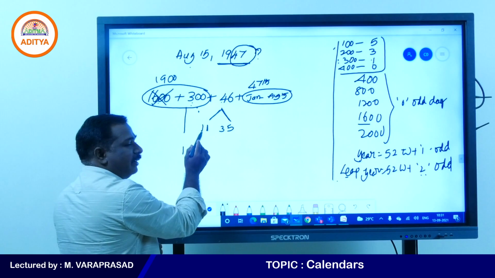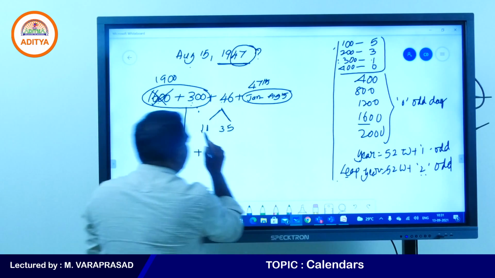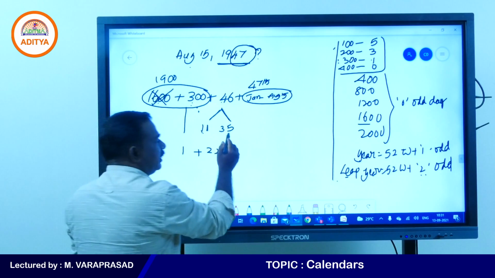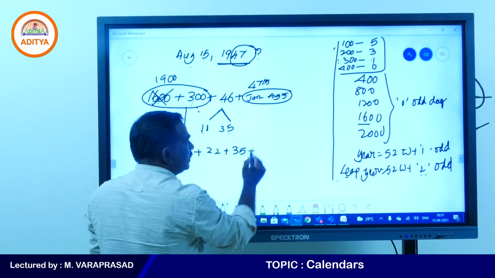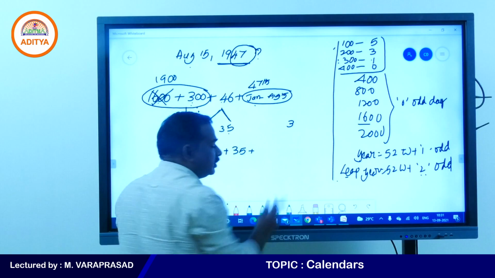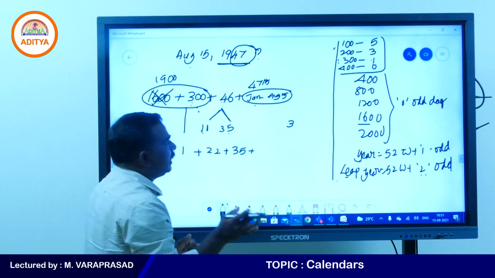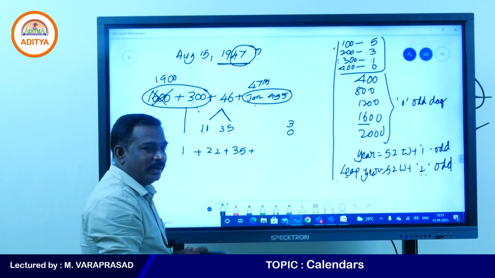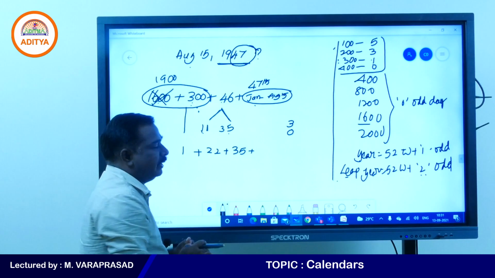For every leap year, we have 2 odd days, 11 2s are 22. For every normal year, we have 1 day, 35. Plus January has 3 days because it always has 31 days. February is 0 days because the 47th year, an odd year, cannot be a leap year.